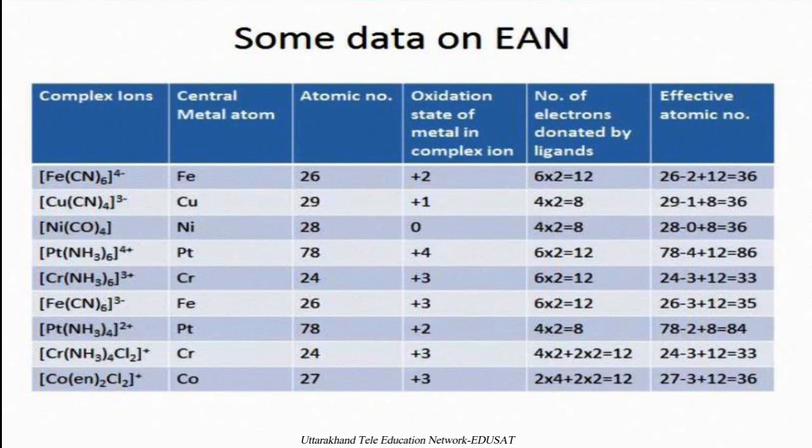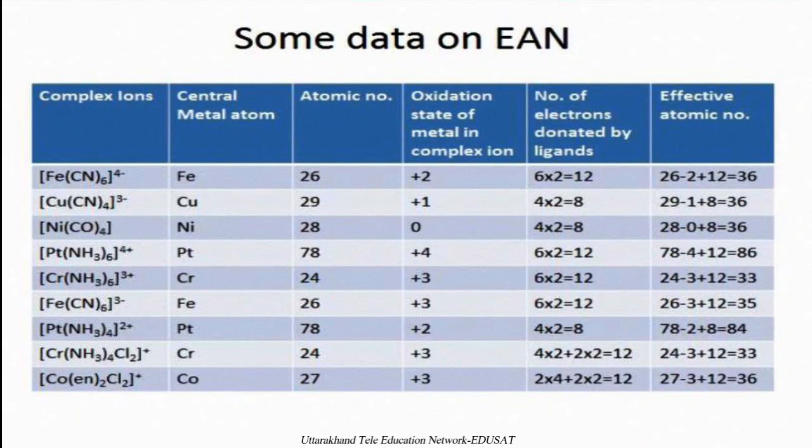On calculating, 24 minus 3 plus 12 gives 33, which is less than the inert gas atomic number. This may further start reactions with another compound, so its stability becomes less than that of the corresponding compounds.